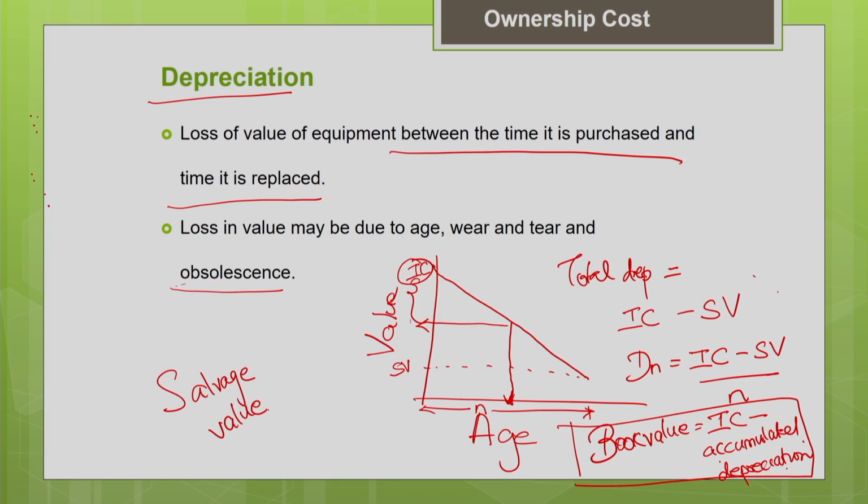It's a very important parameter, because if you know the current value of your equipment, it will help you to fix the rental charges for the machine. So if someone is renting your equipment, the current value of the asset will give you data on how to fix up the rental charges. Okay. So this is the importance of depreciation. With the help of depreciation, we can know the current value of your asset.